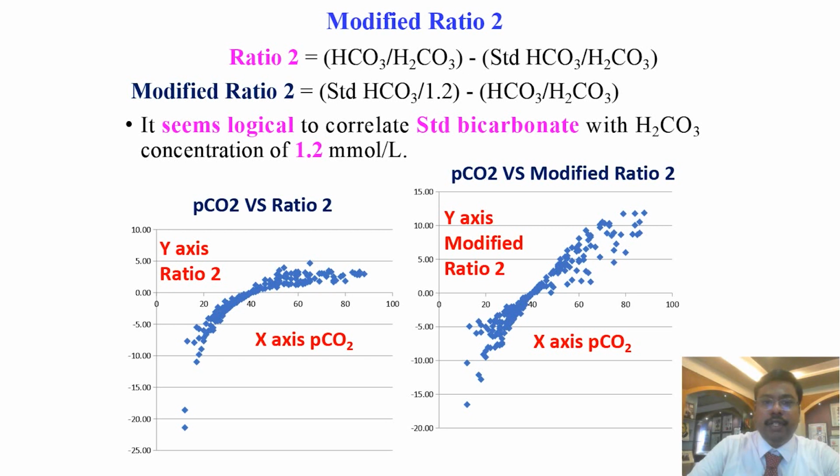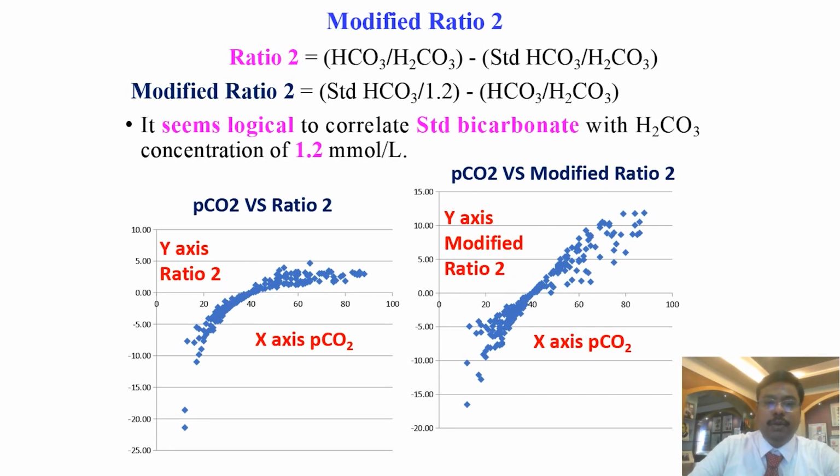So another ratio, modified ratio 2, is equal to standard bicarbonate divided by 1.2 minus bicarbonate divided by carbonic acid. So standard bicarbonate is calculated at PCO2 of 40. So at PCO2 of 40, the carbonic acid concentration is 1.2. So the ratio 2 is modified. So it seems logical to correlate standard bicarbonate with carbonic acid concentration 1.2.